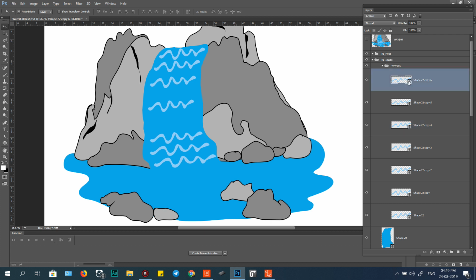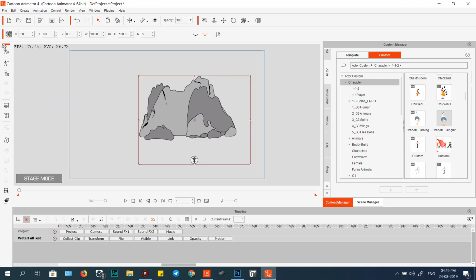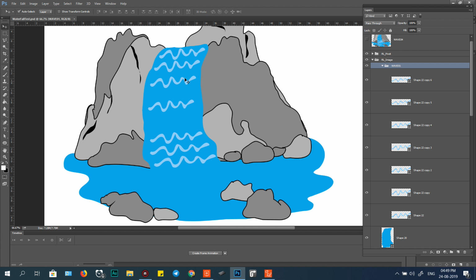And we have this one, and this one. We save and would like to test. Testing is important. Why do I recommend using Photoshop? Because it's fast. If you want to test, you do everything with this.